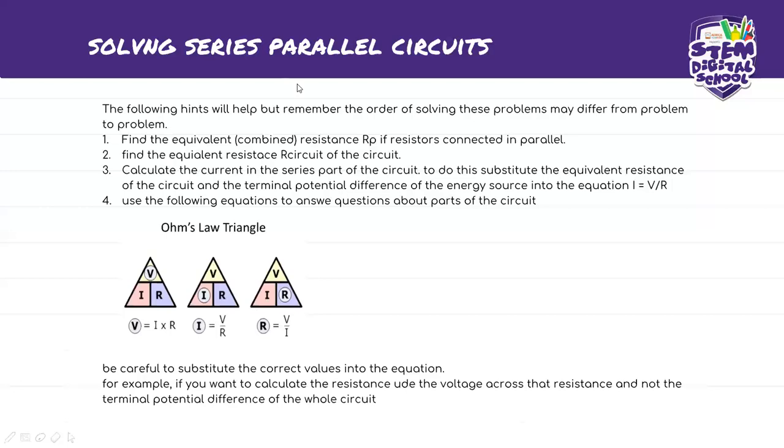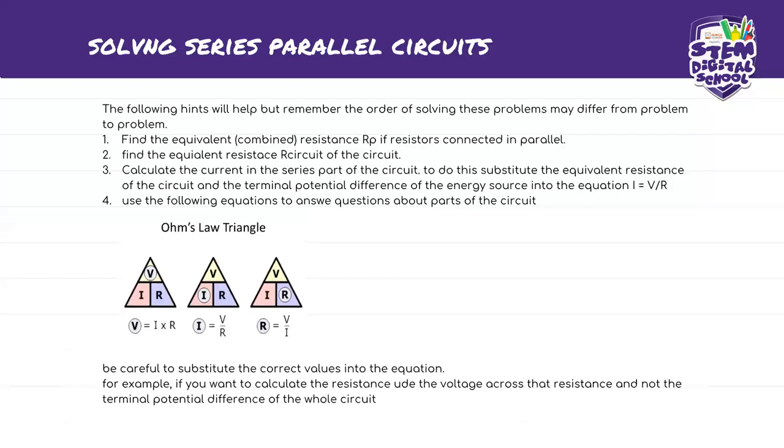If you are having problems and still want me to explain something, please send me a chat and I'll do that very fast. Be careful to substitute the correct values into the equation, because sometimes I know it gets hectic in a test and you find yourself not remembering what the Ohm's law triangle looks like. You end up not remembering if the current is inversely proportional to the resistance, what does that mean? Those are things that happen. So make sure that you get that right.